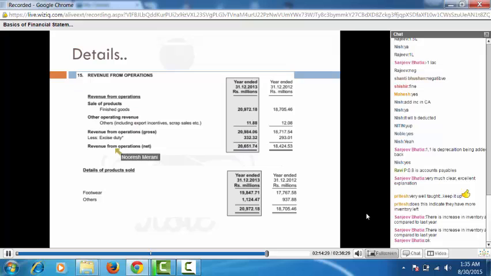In some cases, the breakup is far more detailed. In this case, they have given you the details of which all products they have sold. They have sold 19,847 worth of footwear and a few things coming in others. And here, if you see, the other operating revenue is also included in the sales number. Some companies give you this number separately. Some companies include this in the revenues and give it to you. Why I'm telling you all these things is because when you're making a comparison of two companies, you should know what all things are included in the total revenue numbers.